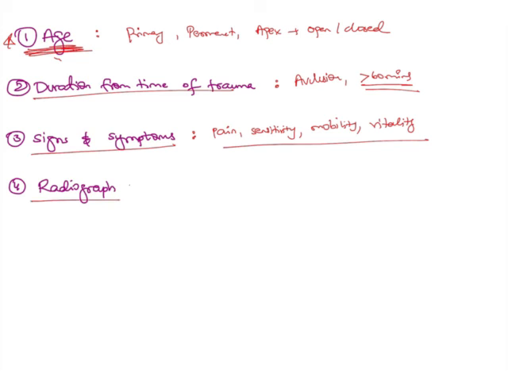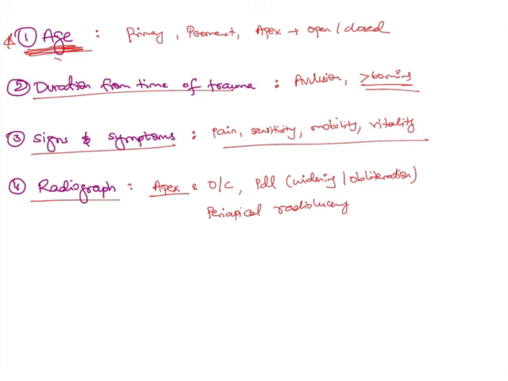And lastly, the radiographs. So in this case, the radiograph was given. However, it may or may not be given in every question. However, if a radiograph is given, very important thing to note is again the apex, because you want to see whether it is open or closed. And another thing you want to see are the PDL changes, whether there is any widening or obliteration of the PDL. This is also very important, and whether there is any periapical radiolucency. So these are parameters that you need to keep in mind while answering such questions, because they are the ones that are going to give you the clues to come to the diagnosis of the question and ultimately the treatment plan.